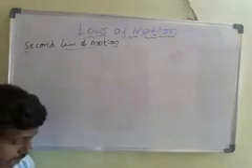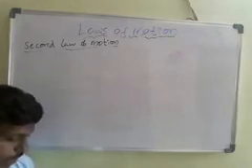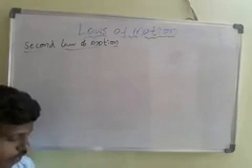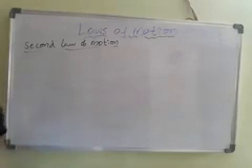So Newton's second law states that the rate of change of momentum of an object is proportional to the net force applied on the object, in the direction of the net force.